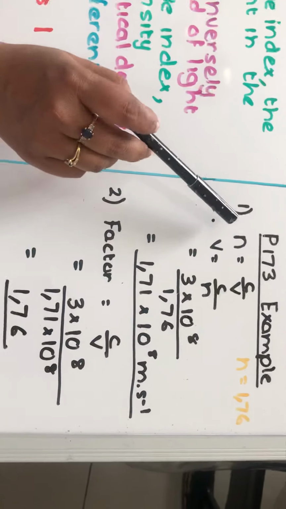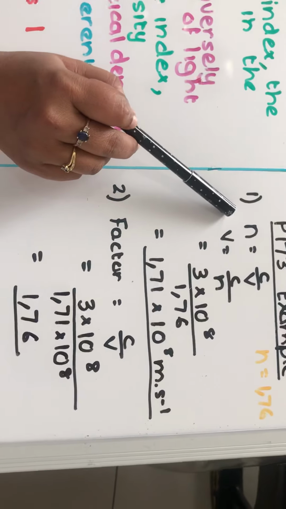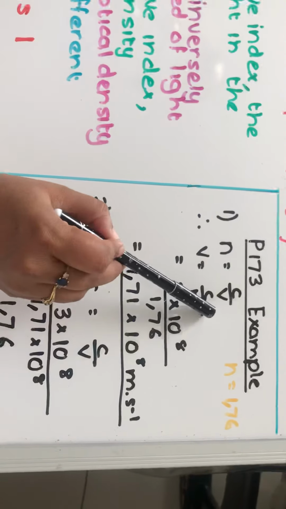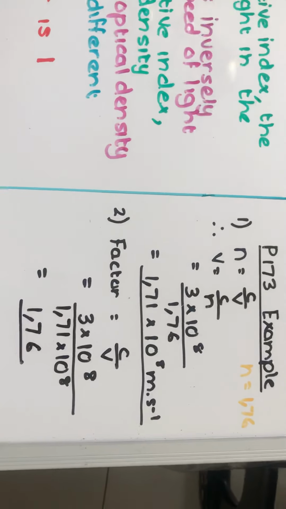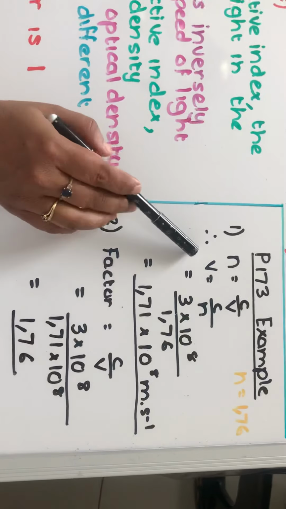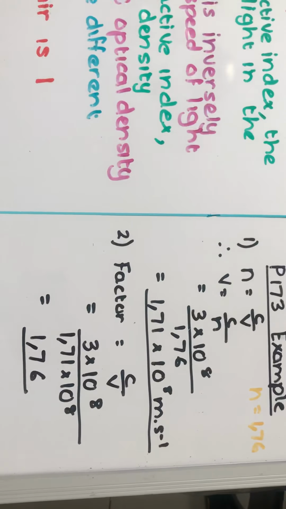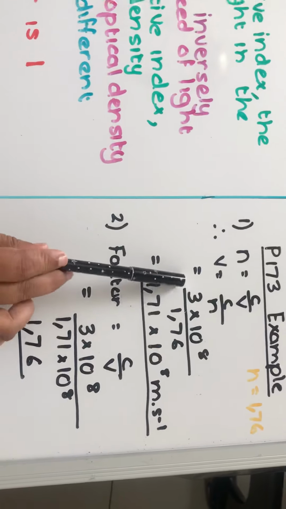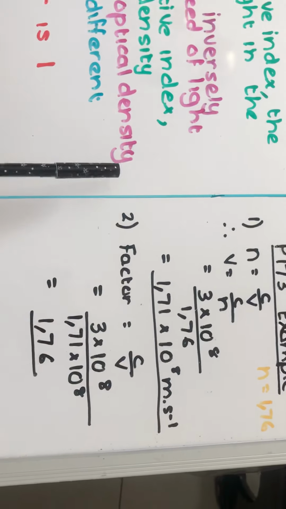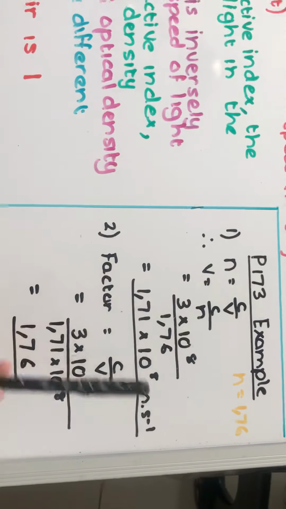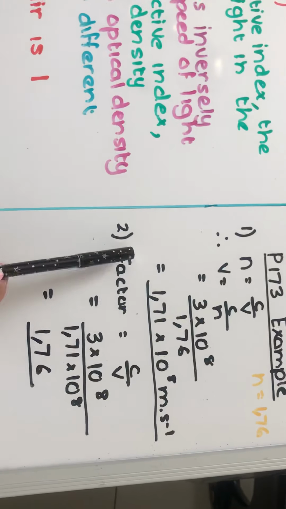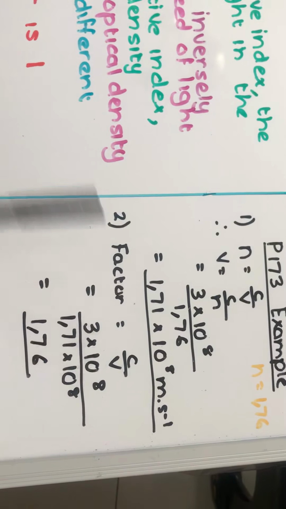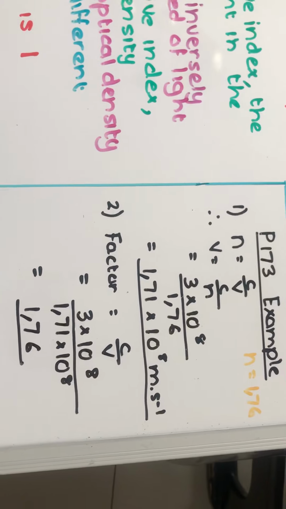So you always start with the equation as it appears on the data sheet, which is n is equal to c over v. Since you are looking for the velocity, you can make v subject of formula by using the triangle. So v would equal c over n. We substitute the value 3 times 10 to the power 8 for c over n's value, which is given as 1.76. Your answer is 1.71 times 10 to the power 8 meters per second.